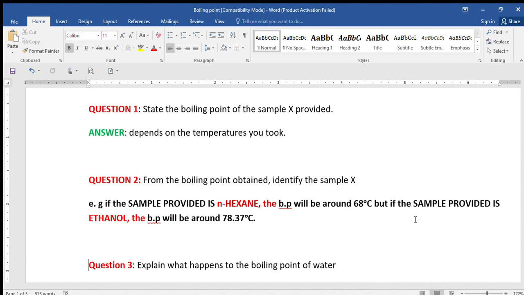For example, in chemistry lab, you were given N-hexane. So the sample X is N-hexane, and so the boiling point is meant to be around 68 degrees centigrade. Whereas those in biochemistry lab were given ethanol with boiling point around 78.37 degrees centigrade. But you were going up and down, copying yourself, and that is why many of you actually miss the questions.